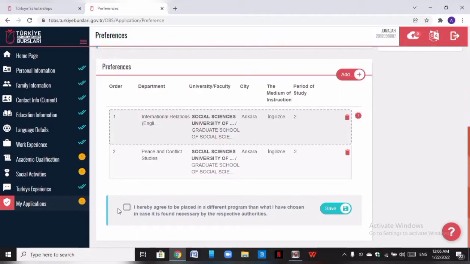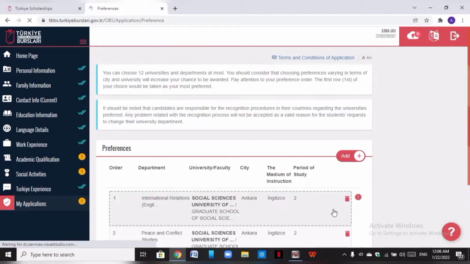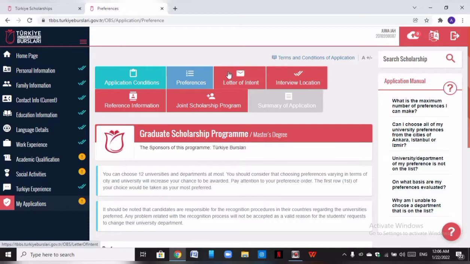After that, you have to check this box to tell them that you hereby agree that you can be placed in a different program than all of the programs you've chosen, if the committee or the respective authorities find it necessary. Yeah? So you save it, and you come to your letter of intent.